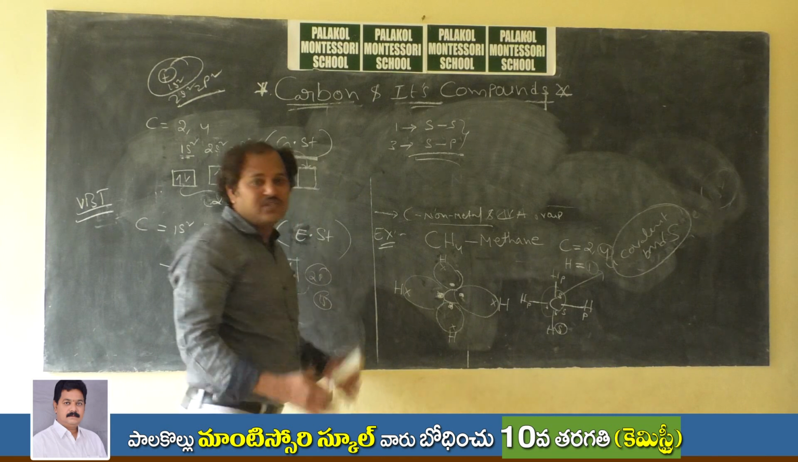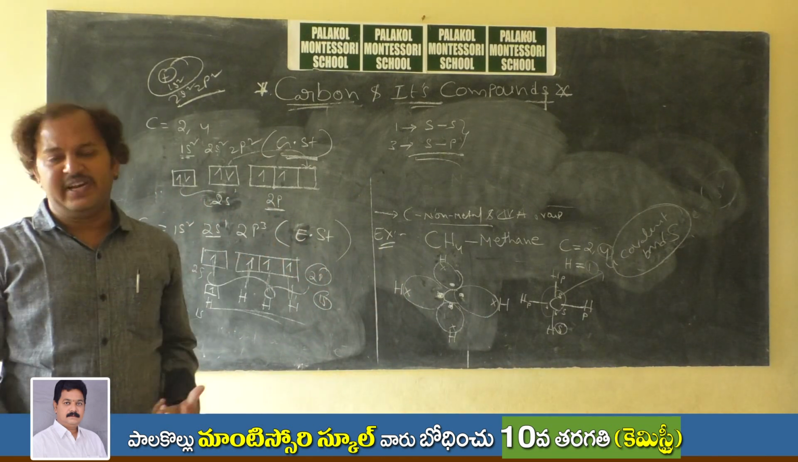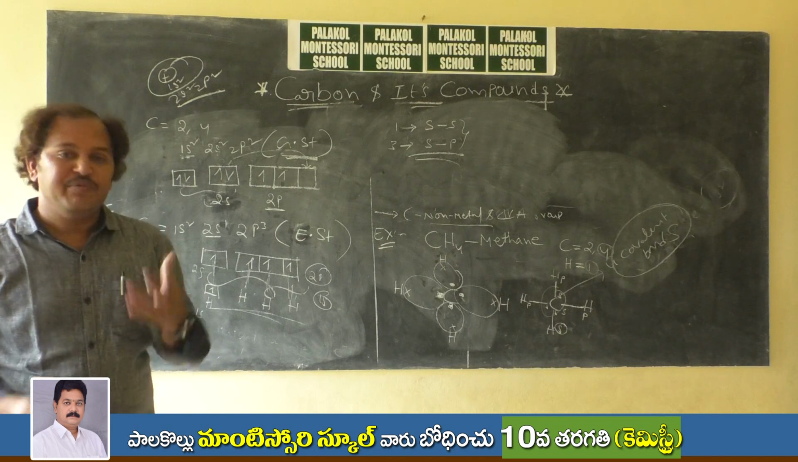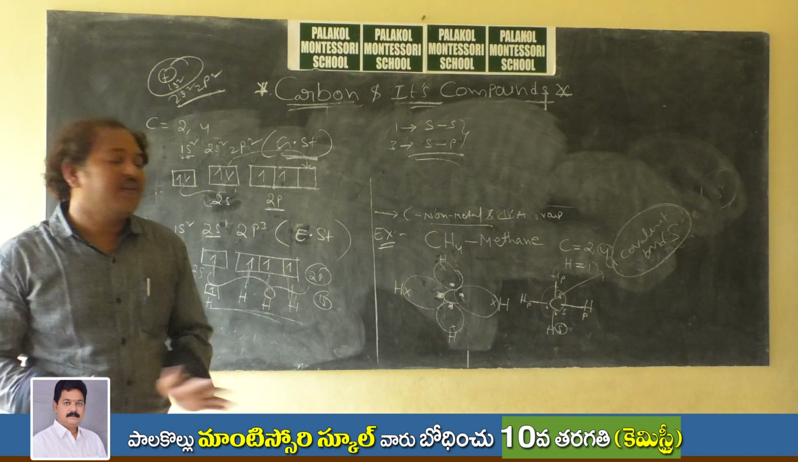Then how will bond lengths be equal? So bond lengths will be different. But if you think like this, it is a completely wrong answer, right?